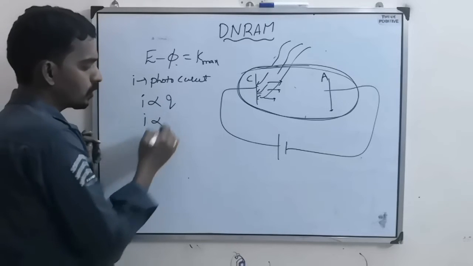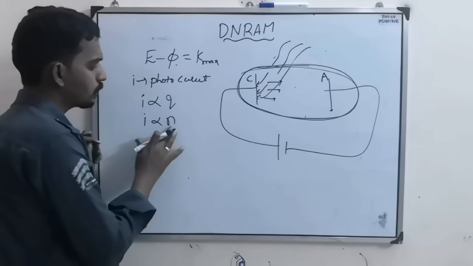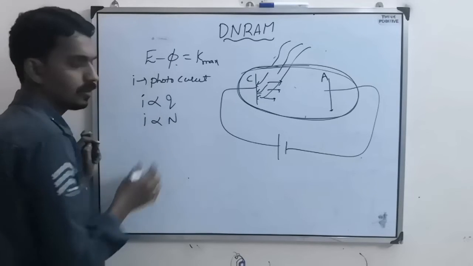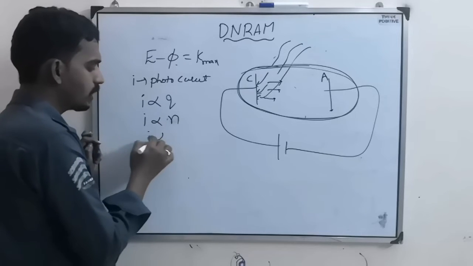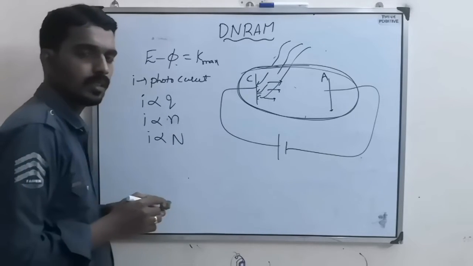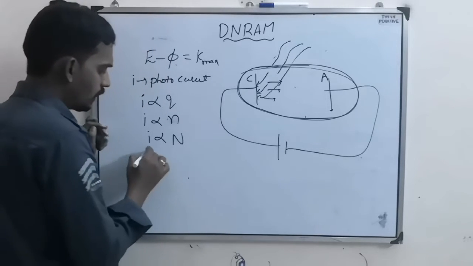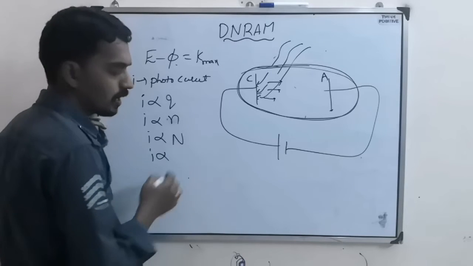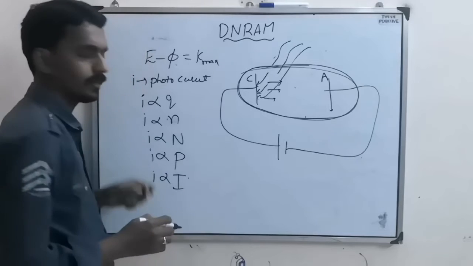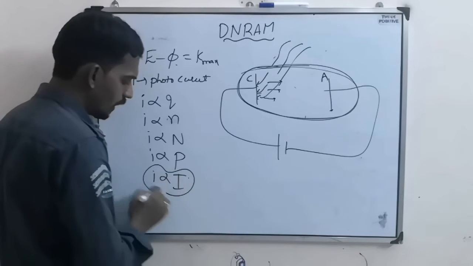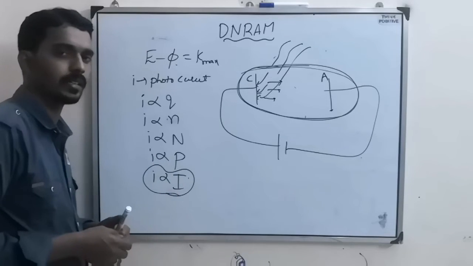The charge is proportional to the number of electrons. The number of electrons is proportional to the number of photons, because one photon can emit only one electron. And the number of electrons is proportional to power. But power means intensity. So the final conclusion is that current is proportional to intensity.